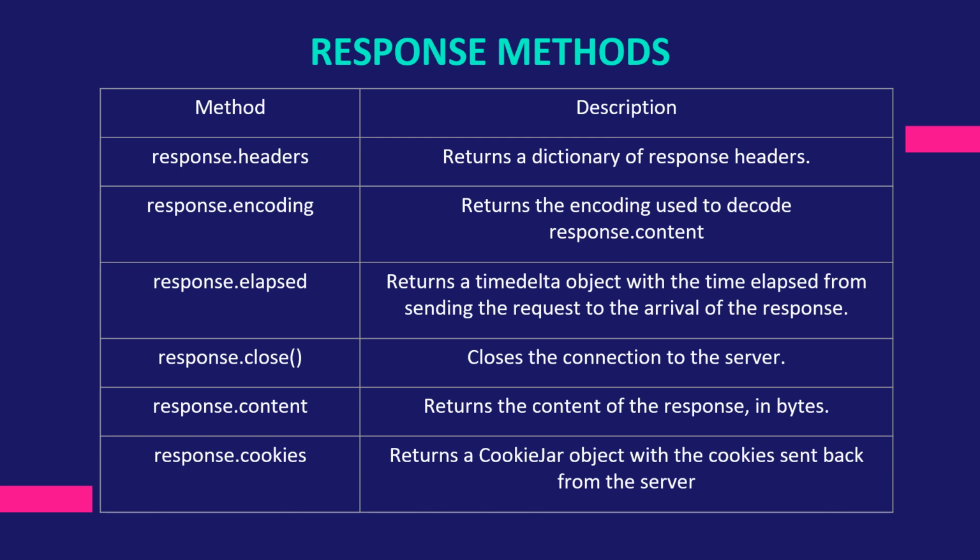Response.elapsed returns a time delta object with the time elapsed for sending the request to the arrival of the response. Response.close closes the connection to the server. Response.content returns the content of the response in bytes. Response.cookies returns a cookie jar object with the cookies sent back from the server. Response.history returns a list of response objects holding the history of request or the URL.